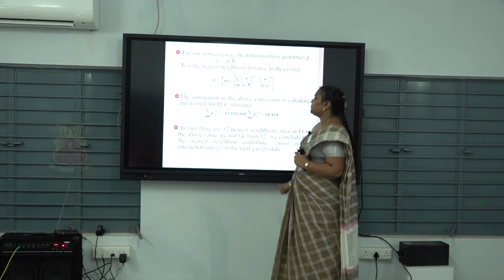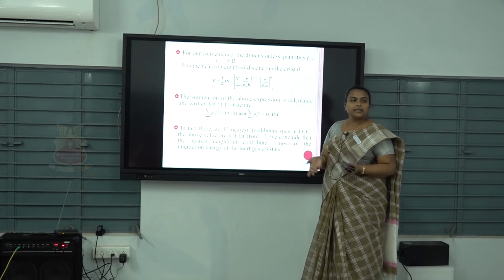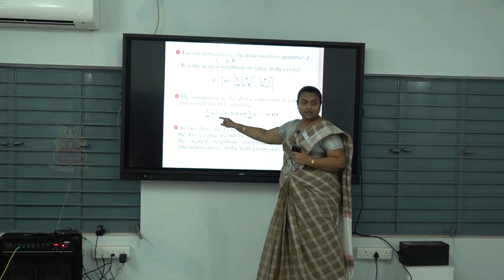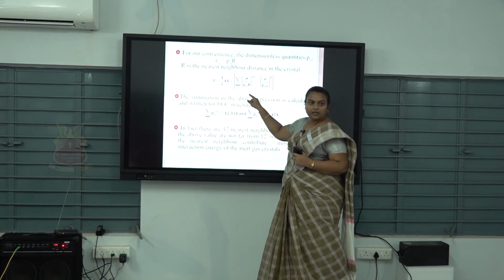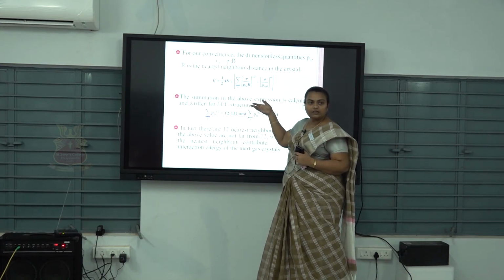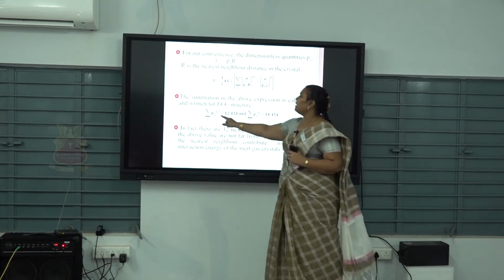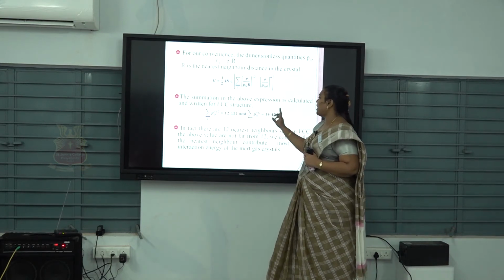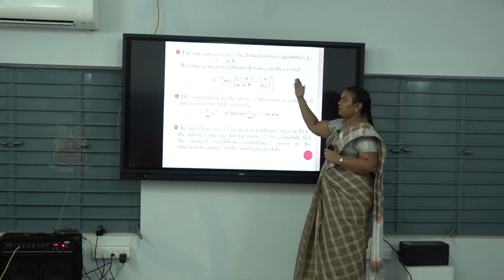The summation in the above expression is calculated for the FCC structure, because an inert gas crystal has FCC structure. So instead of Pij power 12 we put minus 12. Why? Because Pij is in the denominator, so we put minus 12. Pij power minus 12 gives the value 12.131, and Pij power minus 6 gives the value 14.454. Then we substitute these values in the above expression.